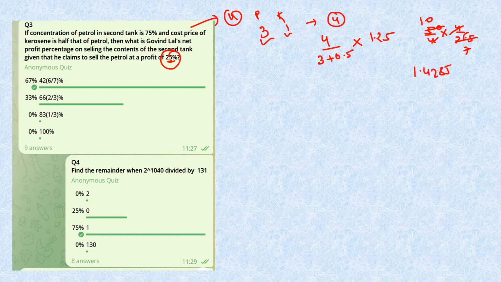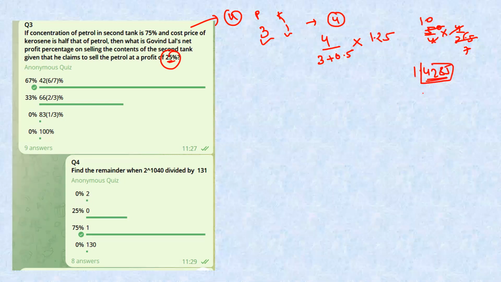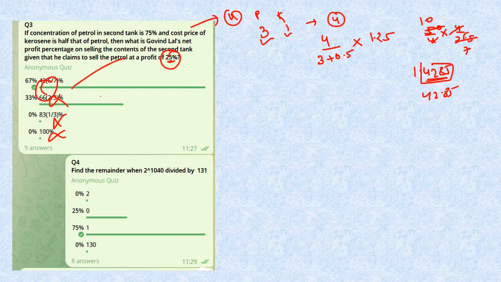You can easily know 10 by 7 is 1.42. So the profit percentage will be what? 42.85. Let's check the options. Gone, gone, gone. This is the only option. This is the answer as well. Okay, shortest possible method. See, such a small method, it can be easily done.